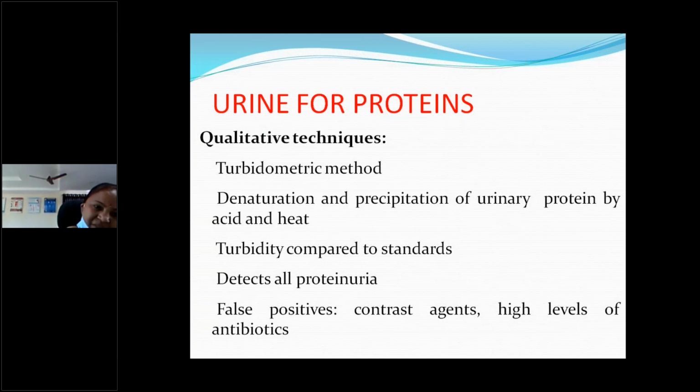So it is a turbidometric method: denaturation and precipitation of urinary proteins by acid and also heating. This is compared to the standards. It detects the proteinuria only. So false positives are also sometimes common. If the child or person received contrast agents, IV contrast for renograms or some other investigations, or high levels of antibiotics, they may give false positive results for the qualitative techniques.